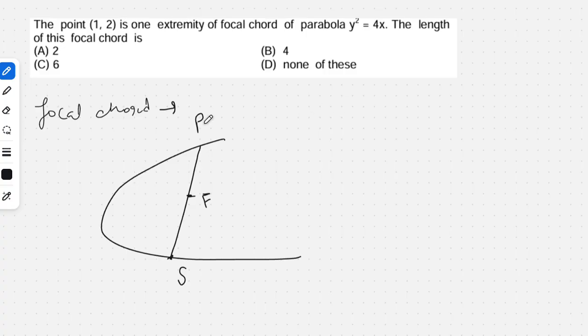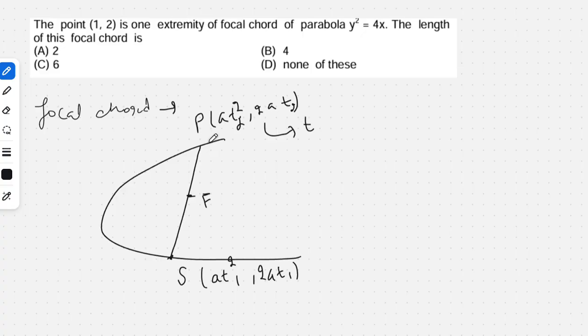Second thing. Let's say P is at^2 comma 2at. So you can see the parameter at P is t. This focal chord will intersect the parabola again at S. Let's say S is at1^2 comma 2at1, or better, let's make them t1 and t2.